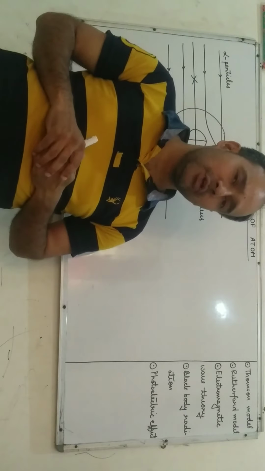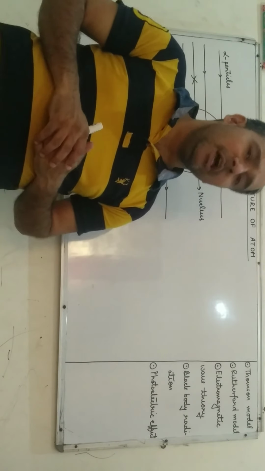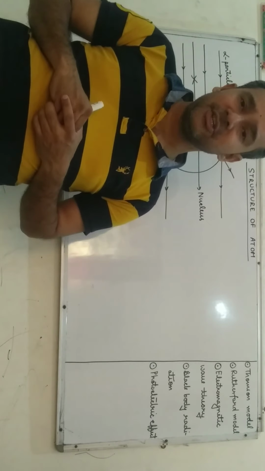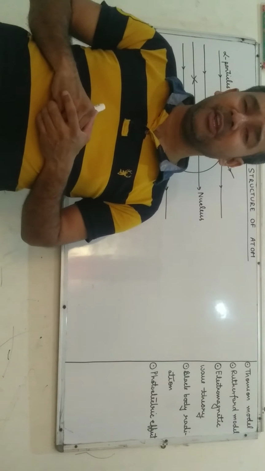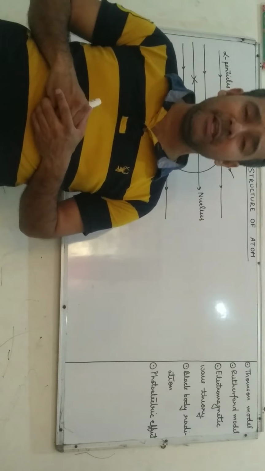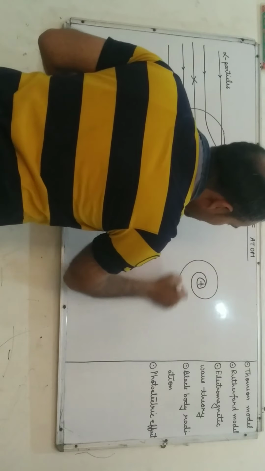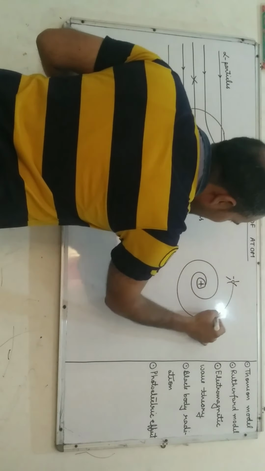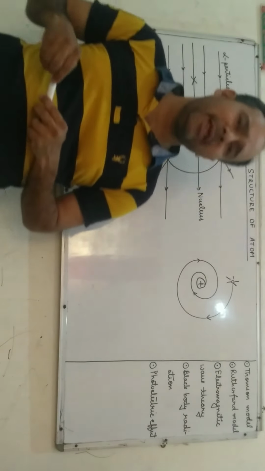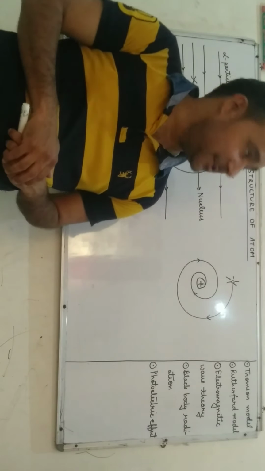But there are some limitations of Rutherford atomic model. The first one is it could not explain the stability of an atom, because according to Rutherford, an atom continuously emits electromagnetic radiation. If it continuously emits electromagnetic radiation, its radius decreases and ultimately the electron during revolution sinks into the nucleus. But actually this doesn't happen. That means Rutherford atomic model failed to describe the stability of an atom. And the second drawback is it could not say about electronic distribution of electron and their energies.